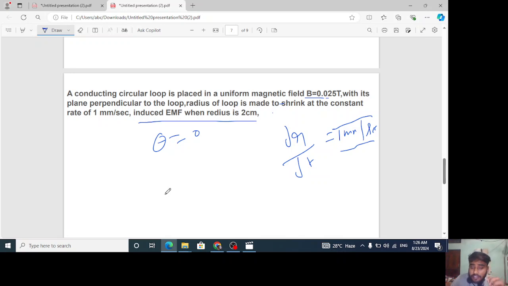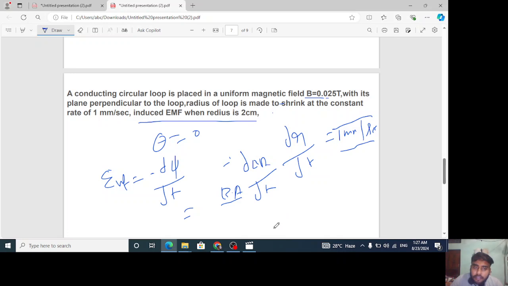It is asking for a particular instant, when the radius is 2 centimeter. So what formula will we have to use here? EMF is equal to minus d phi by dt. Phi is nothing but BA again, because theta is already 0 degrees, so there is no need to write cos theta. So we can put minus of d(BA) upon dt. I think there is no issue with it, right?